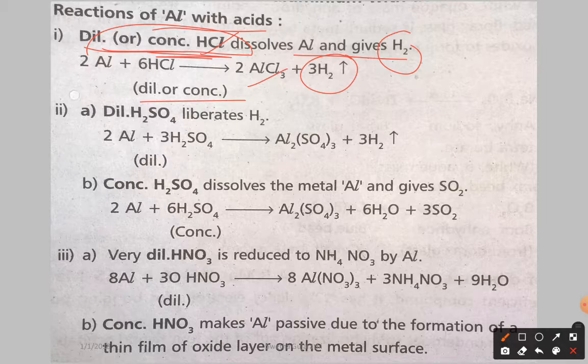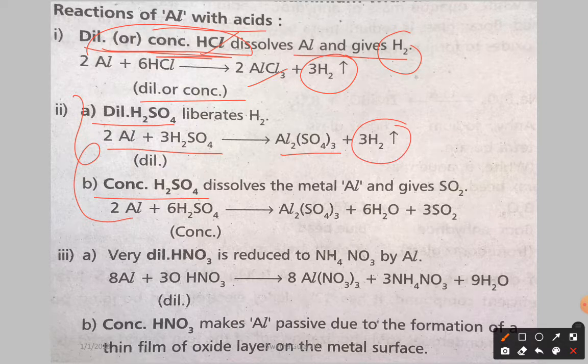With H2SO4, the dilute H2SO4 reaction is different from the concentrated H2SO4 reaction. With dilute H2SO4 it gives aluminum sulfate and liberates hydrogen, whereas concentrated H2SO4 gives aluminum sulfate, water and sulfur dioxide.